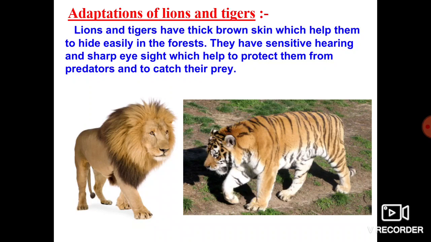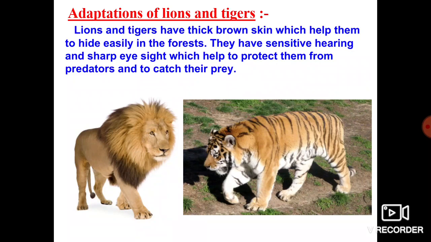So red and brown colors are in the forest, and the waste products present in the forest areas are also brown in color. This will be very helpful to hide the lions and tigers among the waste products or brownish areas, and other organisms will fail to notice the presence of a tiger or lion.